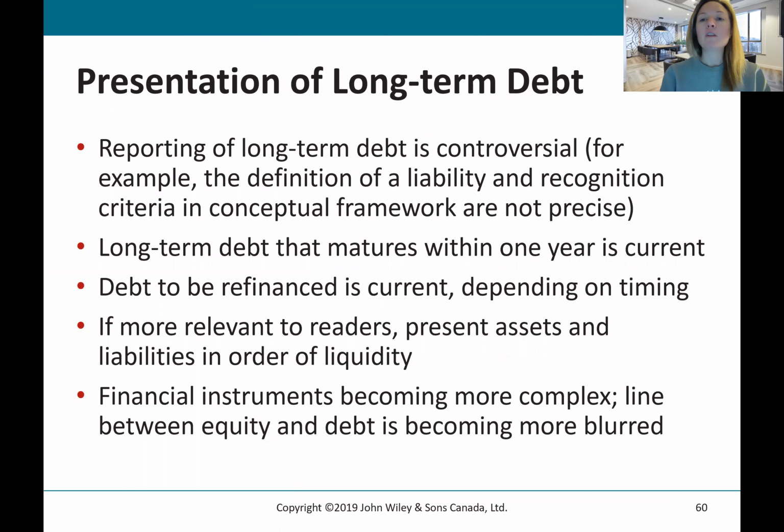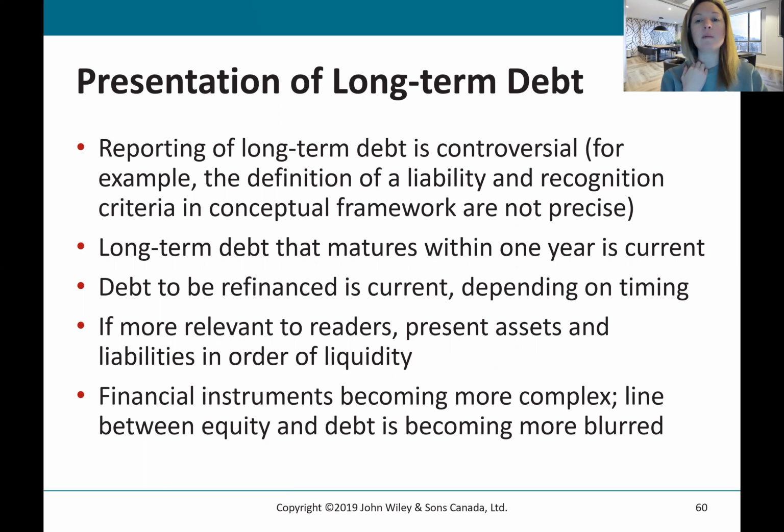So the reporting of long-term debt is controversial, meaning that there are some changing definitions in liability and recognition, and there's not a really precise definition in the conceptual framework. But long-term debt that matures within 1 year, we know that's going to be current on our statement of financial position. And if the debt's going to be refinanced, it's going to be current if we know it's going to be refinanced or something's going on with it in the near term.